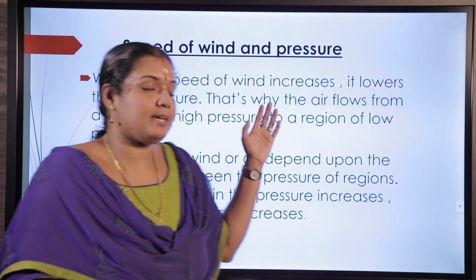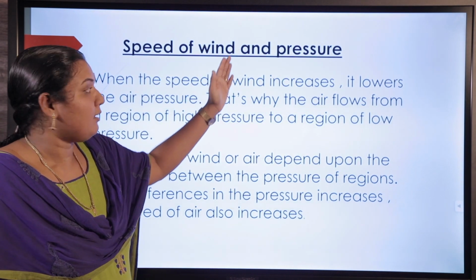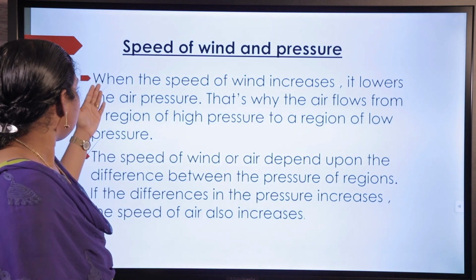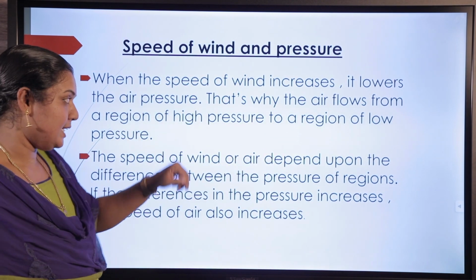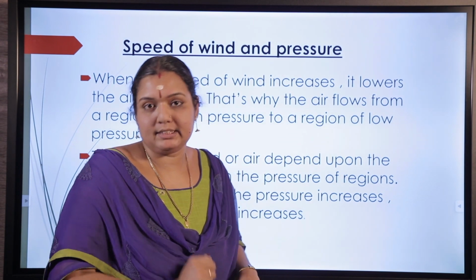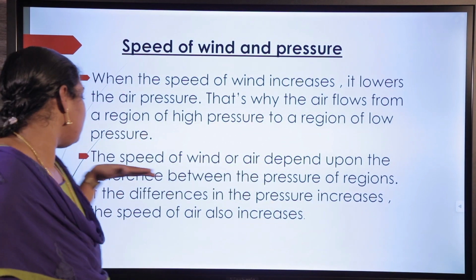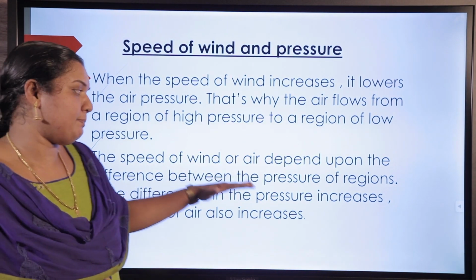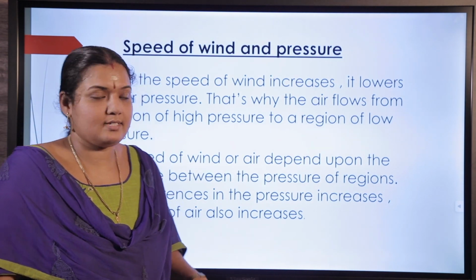Now, we are going to discuss another property of air: speed of wind or air and pressure. What is the relationship between speed of wind and pressure? When the speed of wind increases, it lowers the air pressure. That's why air always flows from higher pressure regions to low pressure regions. And the speed of wind or air depends upon the difference between the pressure of regions. If the difference in pressure increases, the speed of the air also increases.